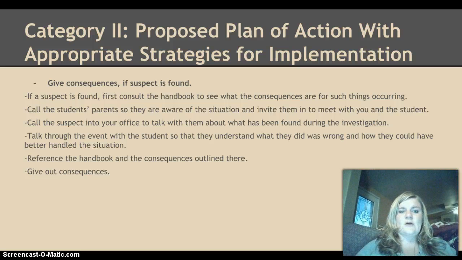If a suspect is found, I would first consult the handbook to see what the consequences are for such things occurring. I would call the student's parents so they are aware of the situation and invite them in to meet with me and the student. I would call the suspect into my office to talk with them about what has been found during the investigation and talk through the event with the student so that they understand what they did was wrong and how they could have better handled the situation. I would reference the handbook and the consequences outlined there, and then I would give out the consequences.